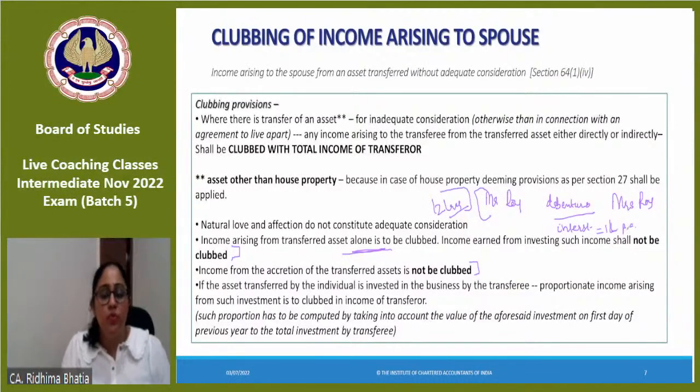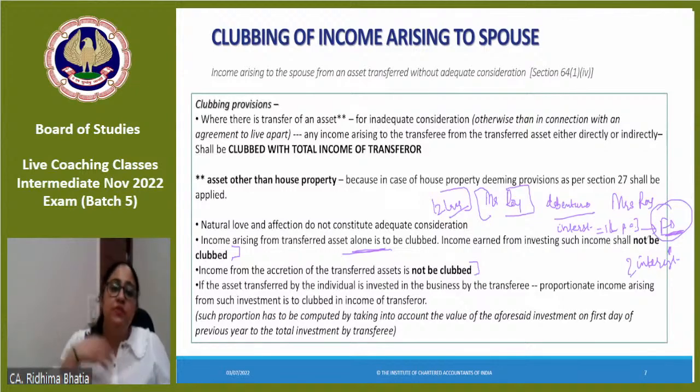Now, Mrs. Roy did what? From this interest that was coming, Mrs. Roy made an FD. From the interest income generated from the debentures, Mrs. Roy made an FD out of it. Now on that FD also, obviously, interest is coming. So will this be clubbed in the hands of Mr. Roy? This is the question.